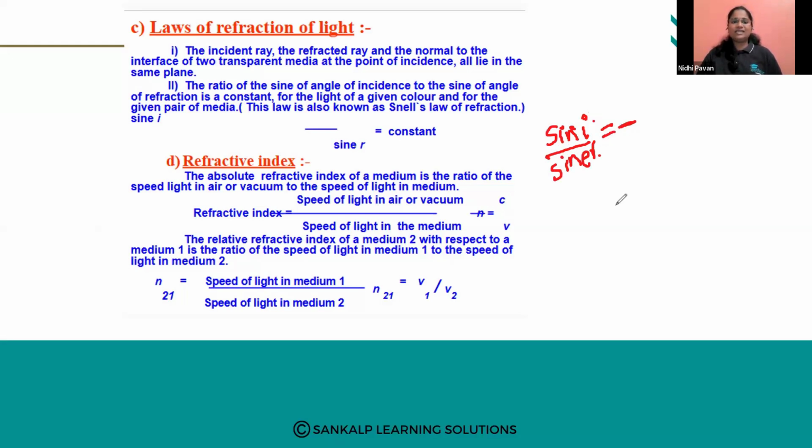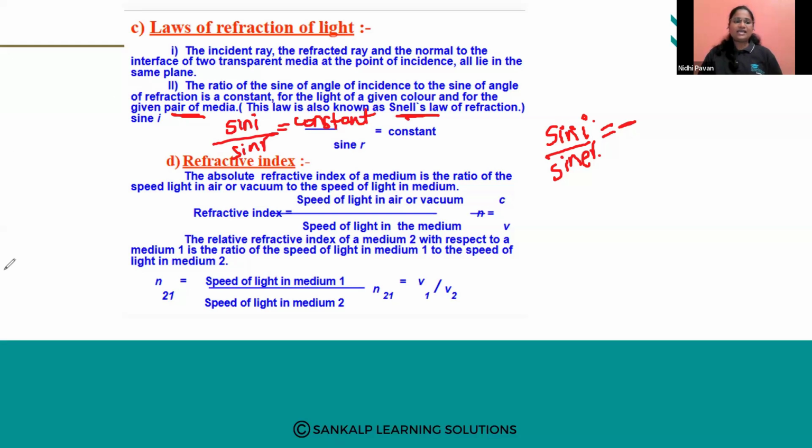That constant is called what? It is constant for a given pair of media. Sine i and sine r will be constant for glass and air, and for air and water. This is called Snell's law of refraction. So what is Snell's law? Sine i divided by sine r is equal to constant.